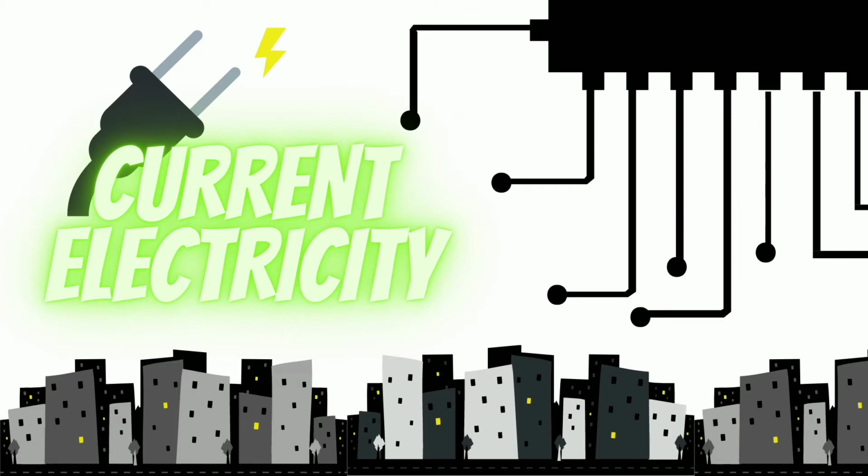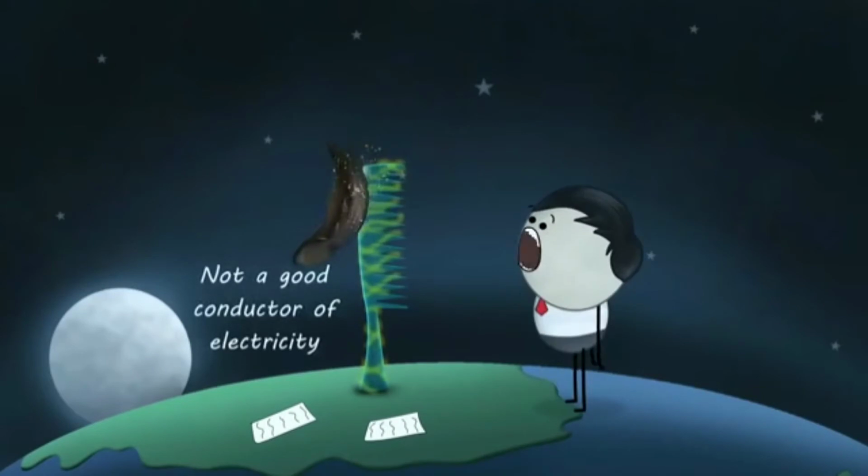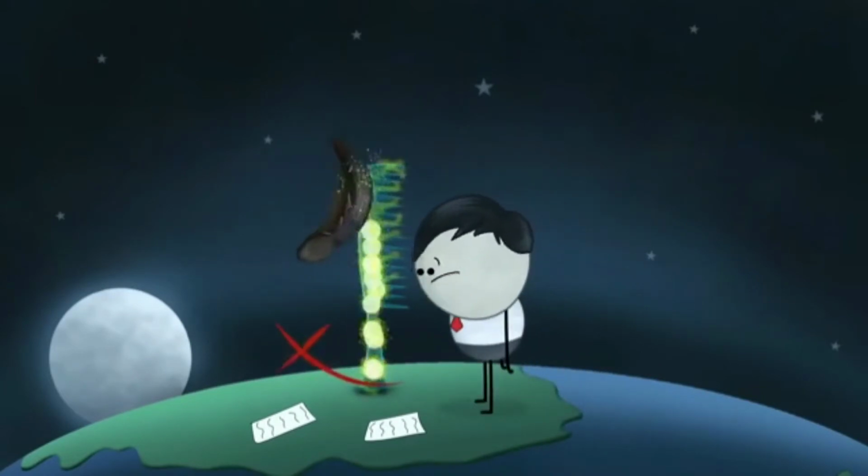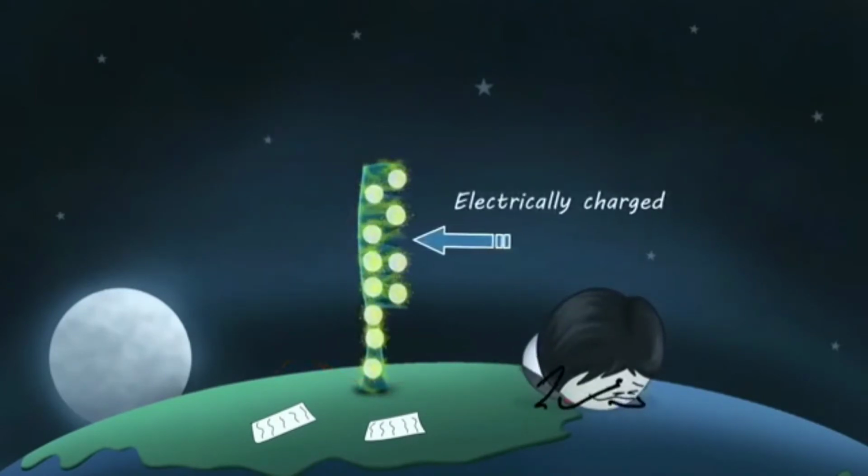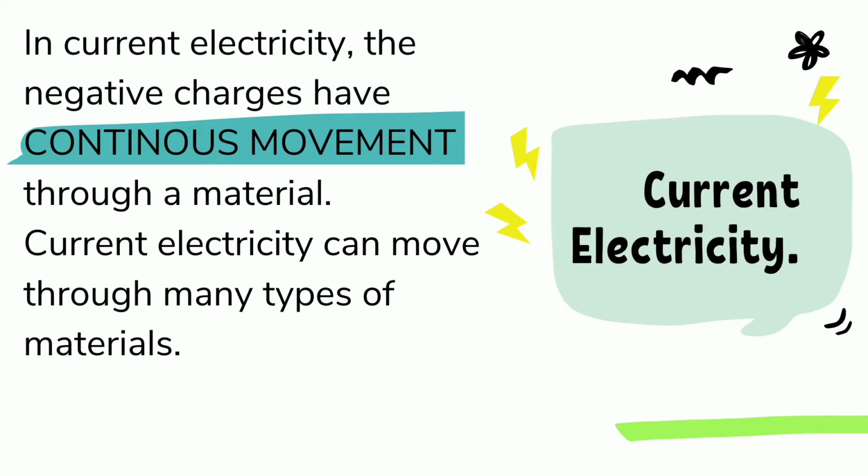Hi, so this time we're going to talk about current electricity! Yay! All electricity happens because negative charges move. In static electricity, negative charges build up on one material and jump to another material all at once. This happens for brief periods of time, but in current electricity, the negative charges have continuous movement through a material.